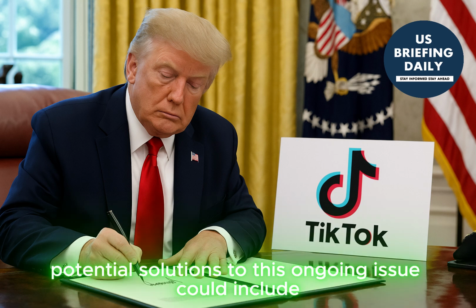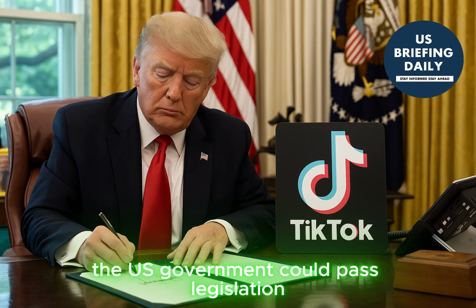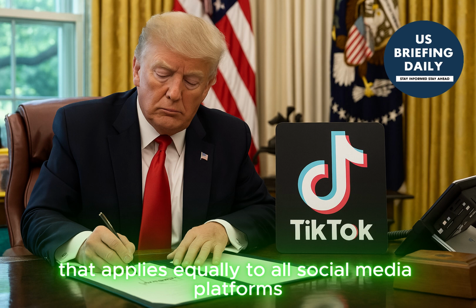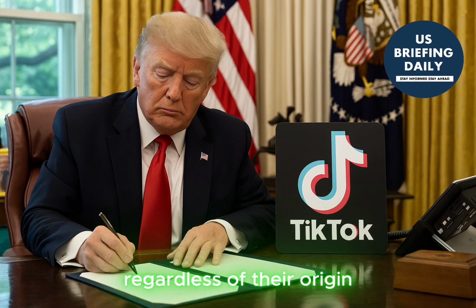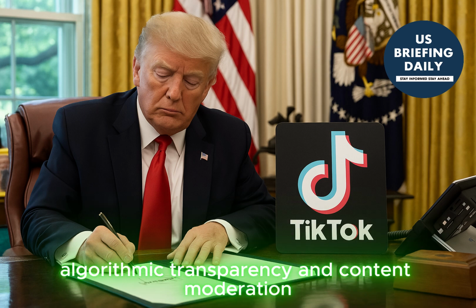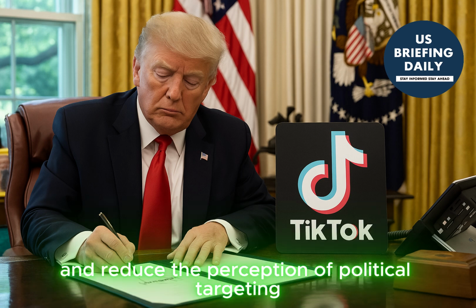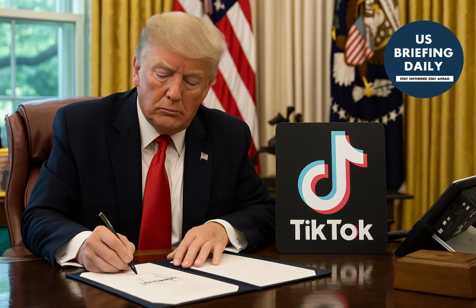Potential solutions to this ongoing issue could include establishing a clear regulatory framework. The US government could pass legislation that applies equally to all social media platforms, regardless of their origin, with strict guidelines on data privacy, algorithmic transparency, and content moderation. This would provide a consistent standard and reduce the perception of political targeting.